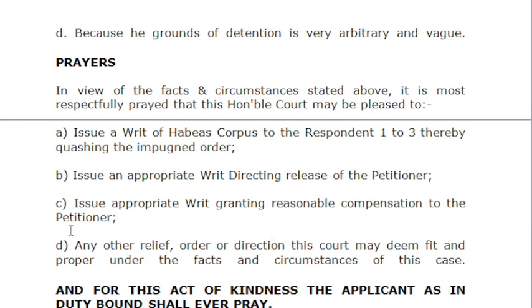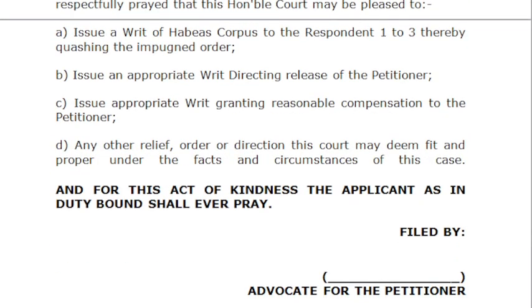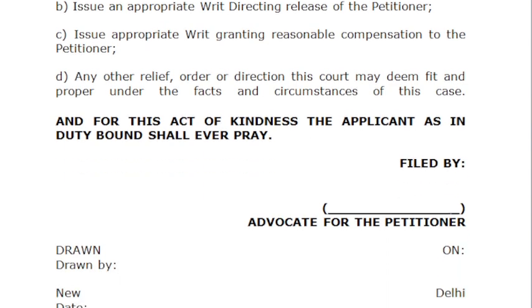And for any other relief, you have to mention this fact as well, that if the court considers, according to the facts and circumstances of the case, that any other relief can be granted, the court can grant that relief as well.